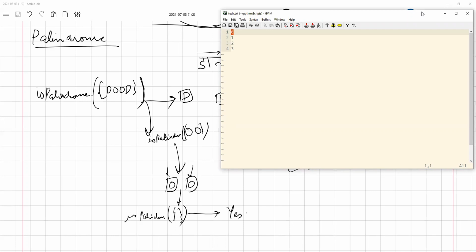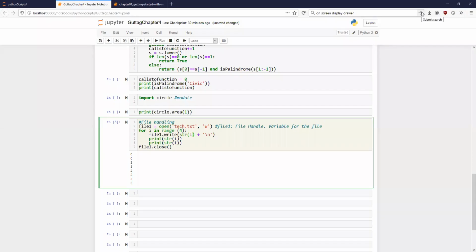Now, it's a good thing that you can write a file. But let us say I wanted to add 5 more numbers to this particular file. How would I do that? The first thing we are going to do is change the mode from write. Whenever we say write, even if a file exists previously, it is going to overwrite that file completely. It is going to delete the previous file and create a new file with the name text.txt.